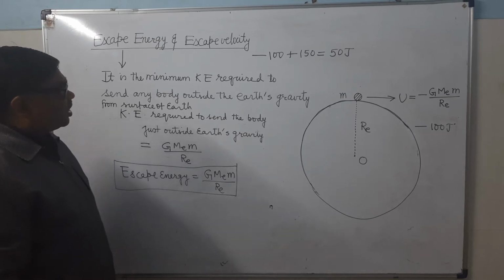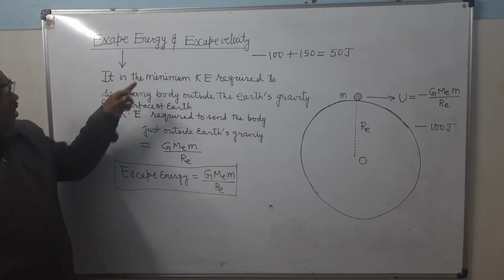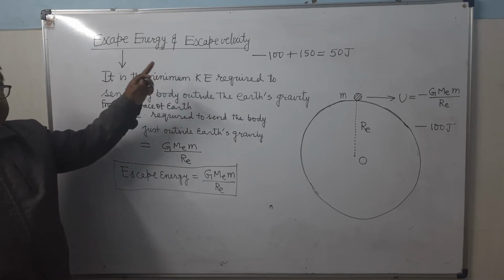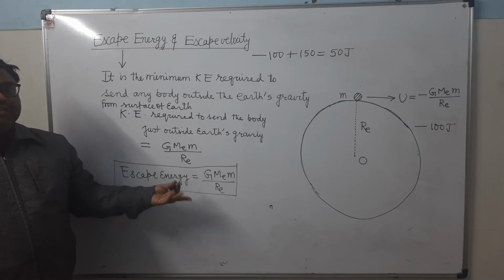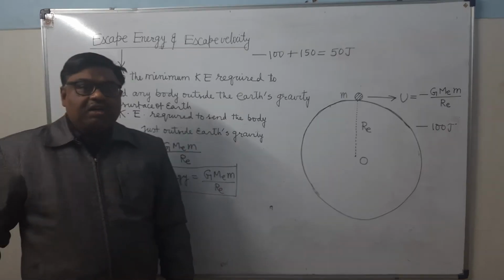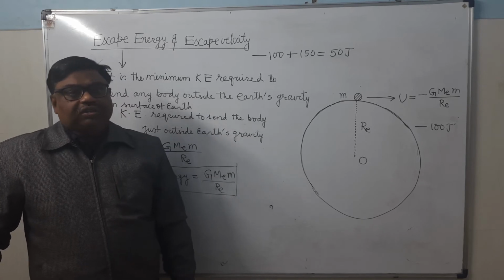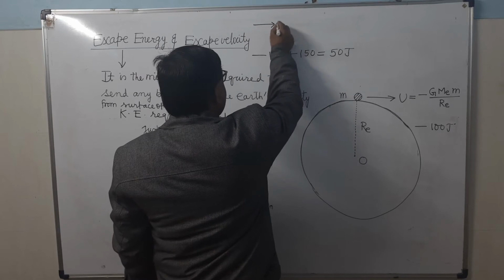Now what is the escape velocity? So see here, the velocity which can impart this much kinetic energy to the body, that is called the escape velocity. Or it is that minimum velocity which is required to send the body outside the Earth's gravity.